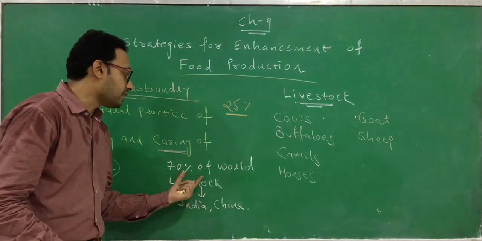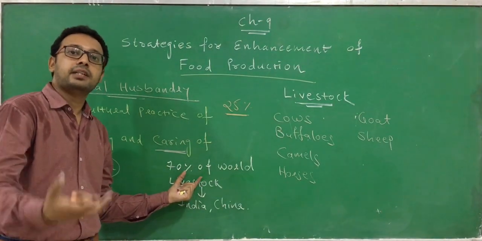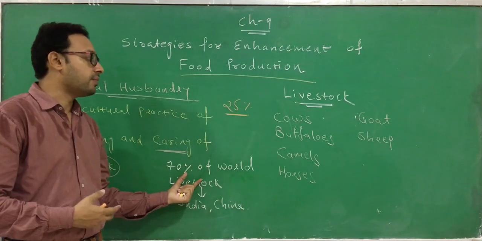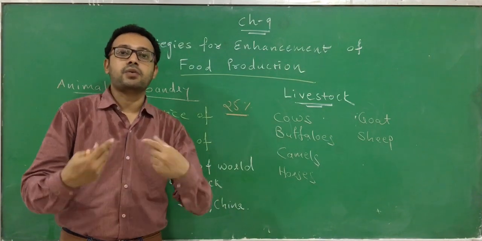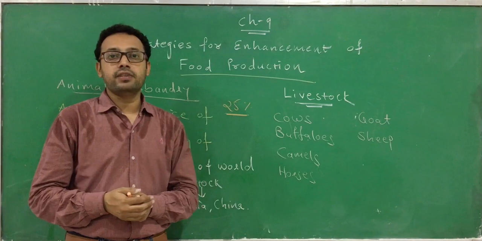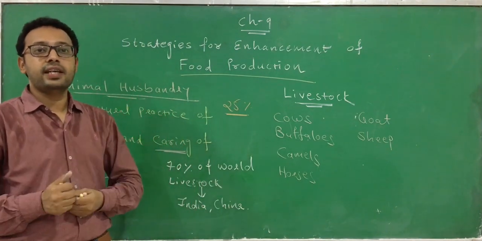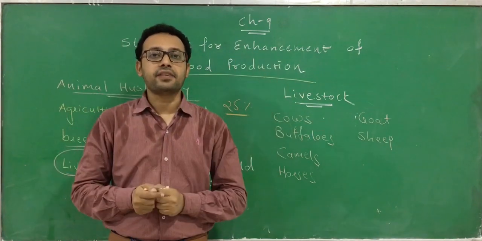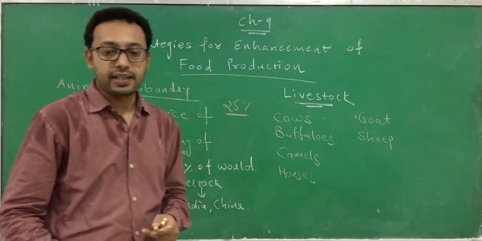It is essential that we increase the per unit productivity. See here, you can say that from 70% of the world's animals we get some product, we are getting a product from it, but still our productivity is just 25% supplied to the world. It means the per unit productivity is very low and we have to enhance it. So how can we enhance it? We can enhance it by applying different principles. So let's see how we can enhance this.